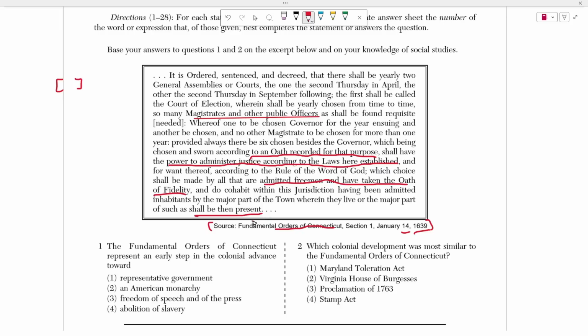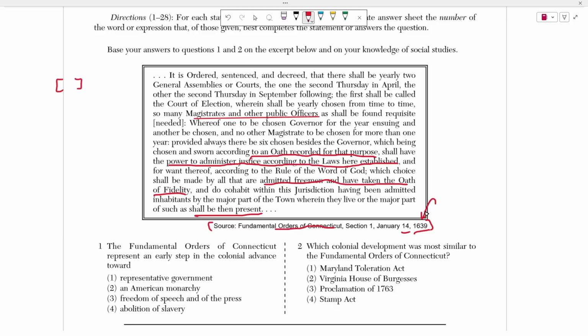Okay, so we can see here how the English is kind of messed up here, right? This is English written in 1639. It's a little bit hard to understand, but there are some key details that we're going to see here, and I've highlighted some of them. And essentially what this document does is it just agrees to vote for public officials, right? There's going to be 2 elections. One is going to elect a magistrate and other public officers, and essentially they're going to have to take an oath to represent the people to the best of their ability, because the people have taken the same oath.